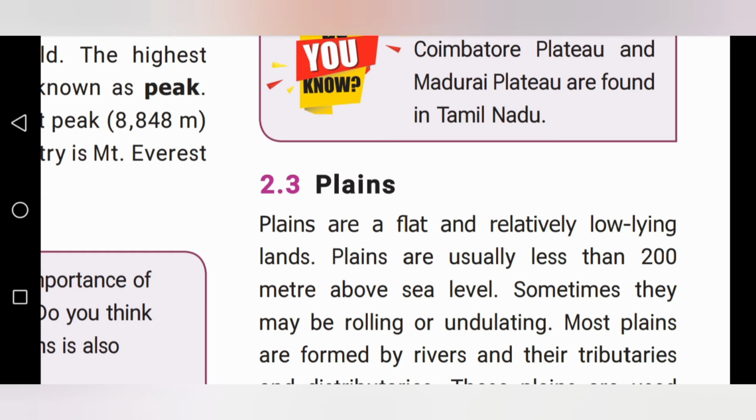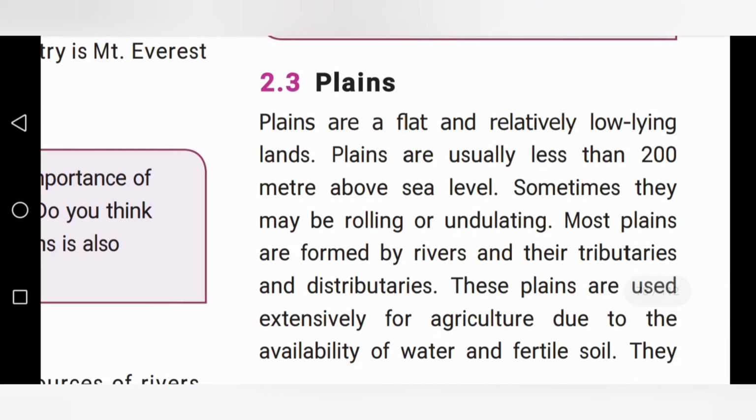Sometimes they may be rolling or undulating. Most plains are formed by rivers and the tributaries and distributaries. Plains are formed by what?